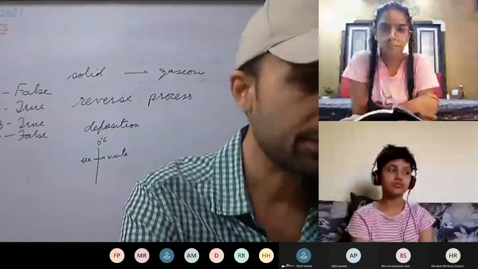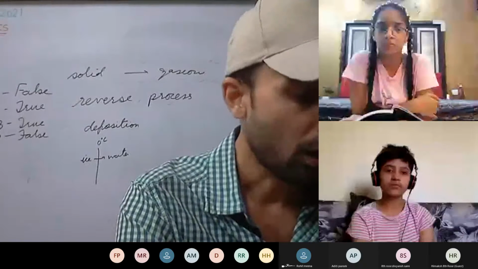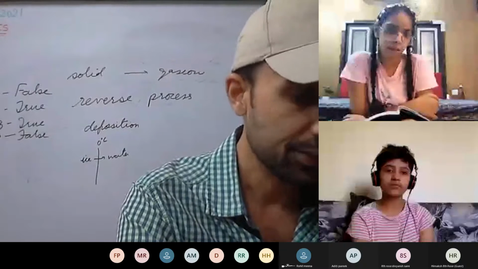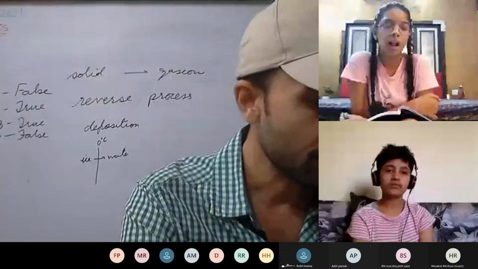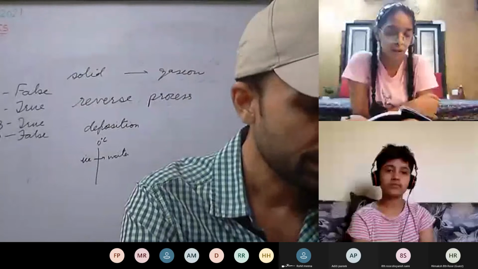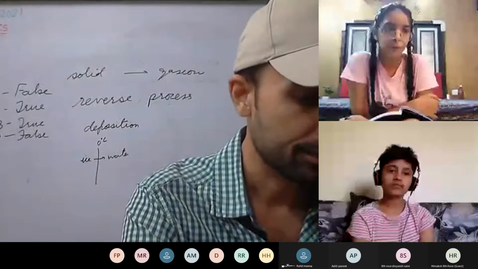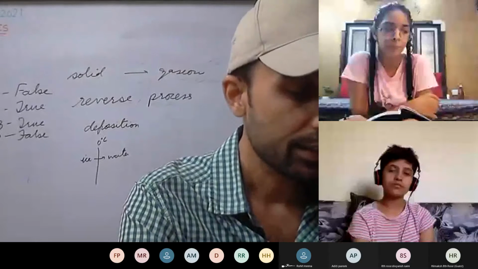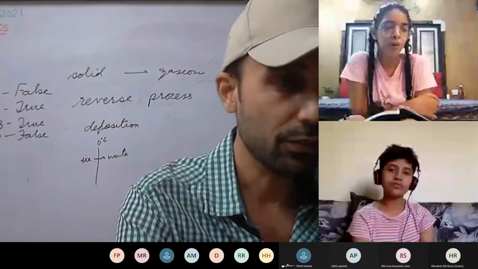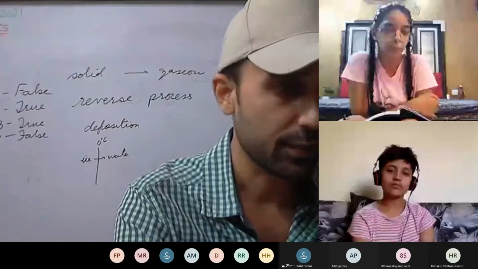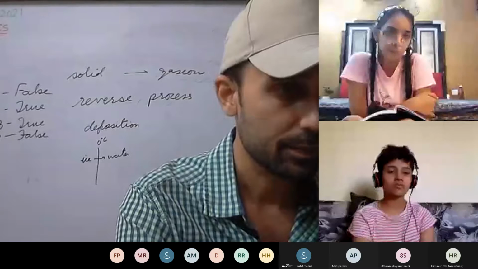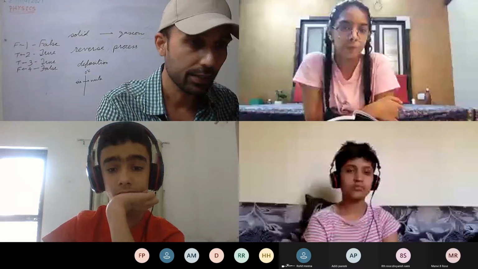And the boiling process is given on page number 18. On page number 18, you will start from the molecules of the liquid can freely. Now see the first, second, third, fourth, fifth, sixth line: now the molecules can move freely in space, thus the liquid has been changed into vapor. Till that you have to write. Six lines are there. Thus the liquid has been changed into vapor, in bracket gas.